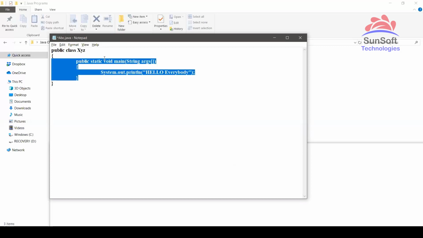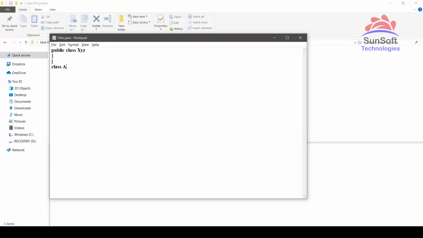Regardless of whether it contains a main method or not, remember, this will be an example given as a certification question. Here they will be providing a main method like this, and then they'll be creating an object, xyz x1 equal to new xyz, and then calling x1 dot demo method, or generally they'll take foo method or bar method, like this they will be calling.